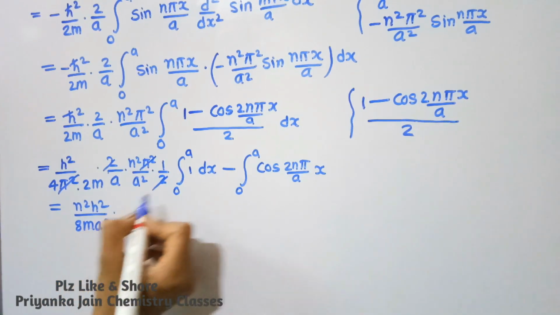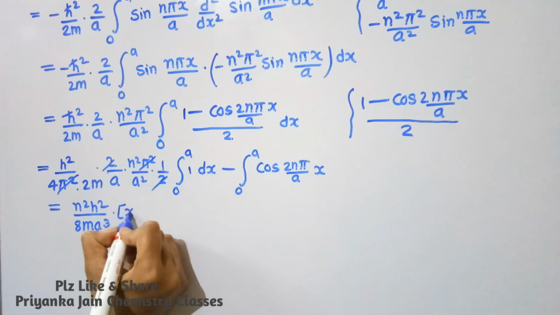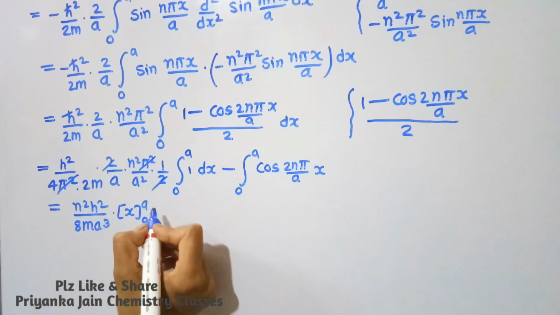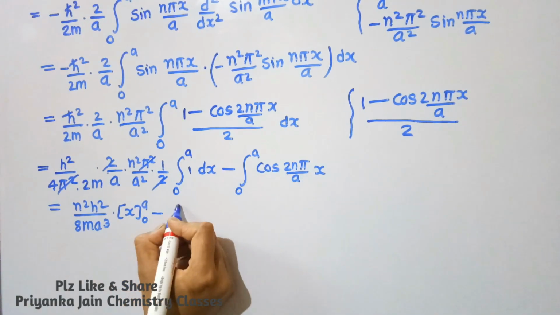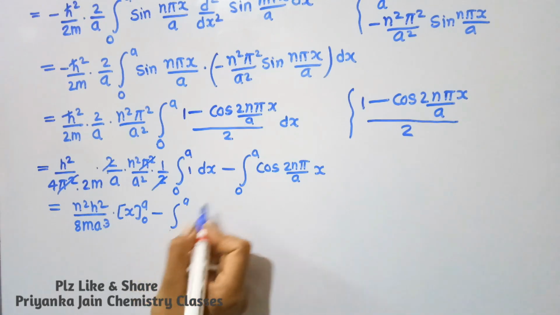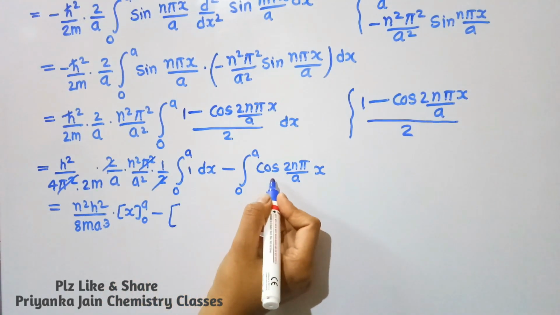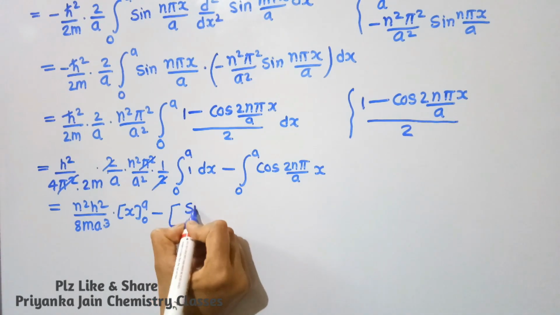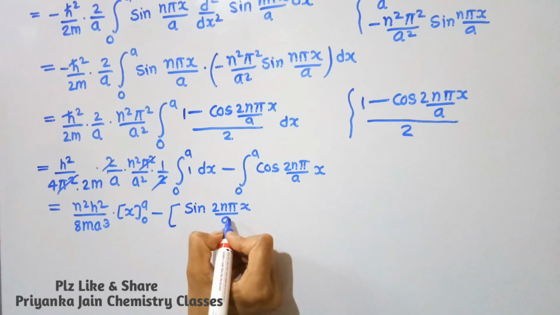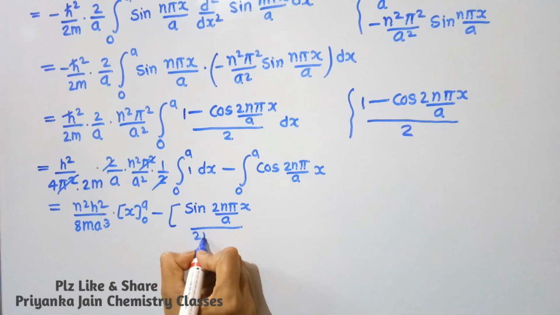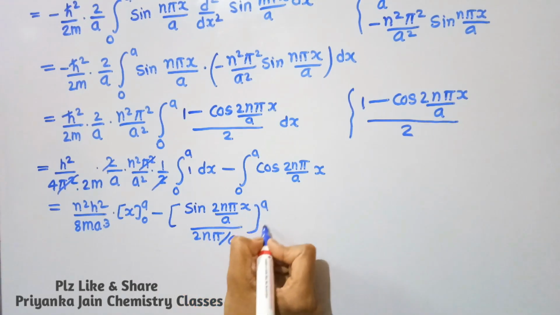Now its integration will be equal to x, with limits 0 to a, minus the integration of cos, which will be sine, so sine 2n pi x upon a divided by 2n pi upon a, with limits 0 to a.